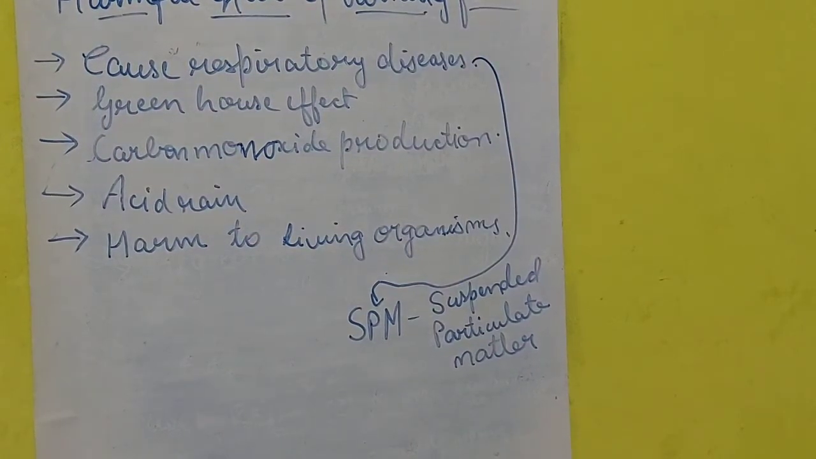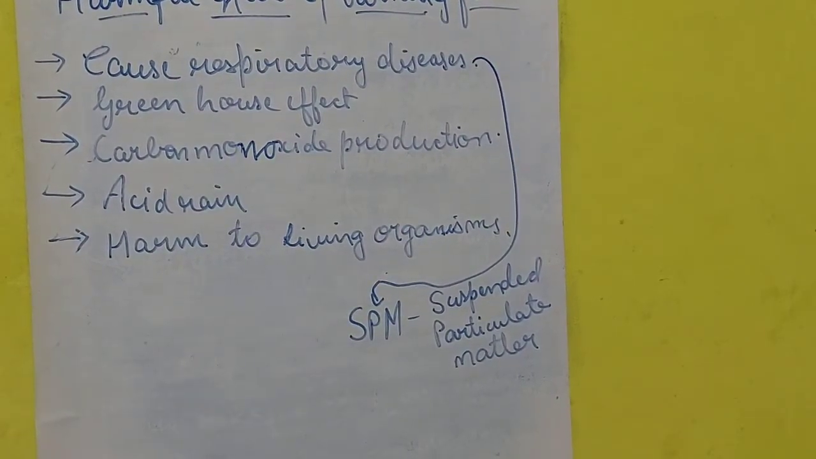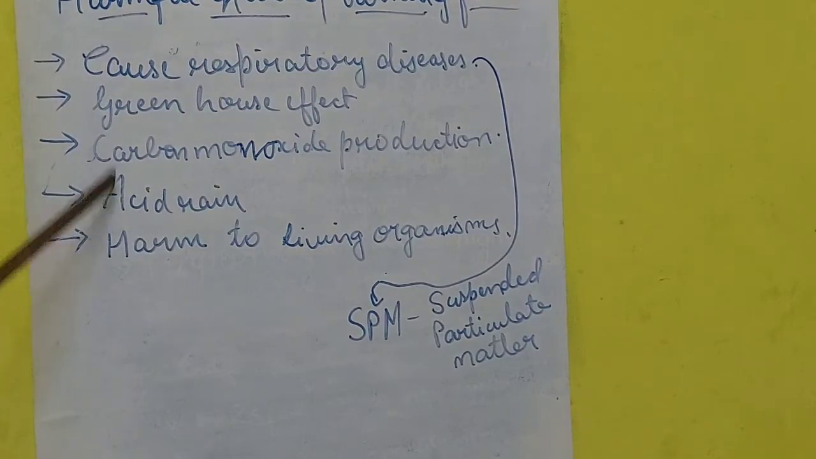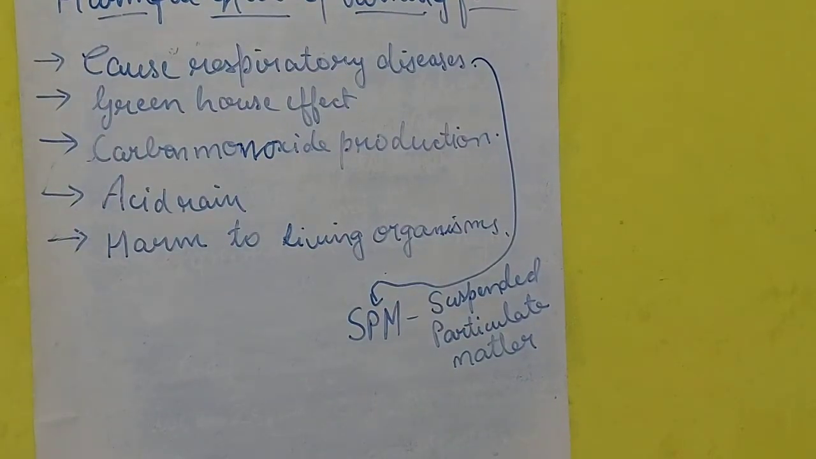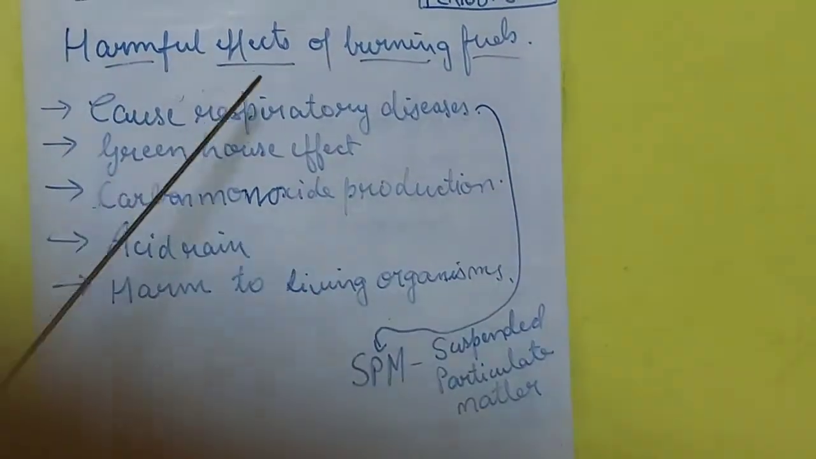Then the next one is harm to living organisms. In all the above four cases, ultimately the living organisms are affected. Whether it is human beings, microorganisms, animals or birds, all kinds of living organisms on earth are affected due to burning of fuels. Clear? So these are some of the harmful effects of burning fossil fuels.